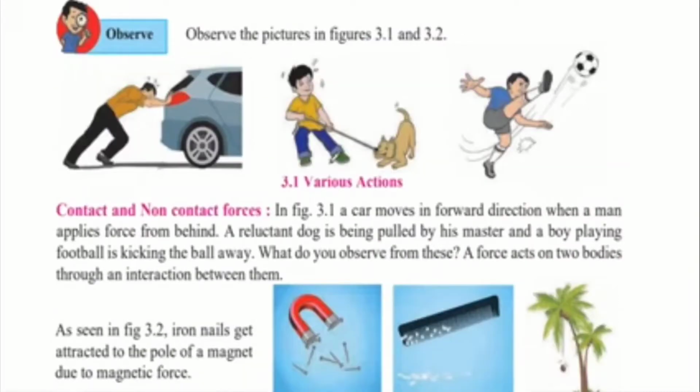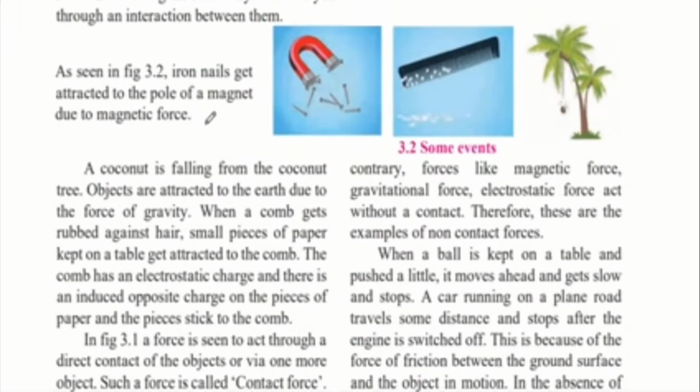As we had seen in the previous examples, in order for motion to occur, or for the force to be applied, both the objects should be interacting with each other, that is, they should be in contact. But here we have seen that the motion occurs even when both the objects are not in contact. So this is a separate type of force and it is called non-contact force. Even though we do not see the interaction, there is an interaction. And the earlier forces are called contact forces because both the objects are contacting each other, that is, they are touching each other. Let's see more examples for non-contact force.